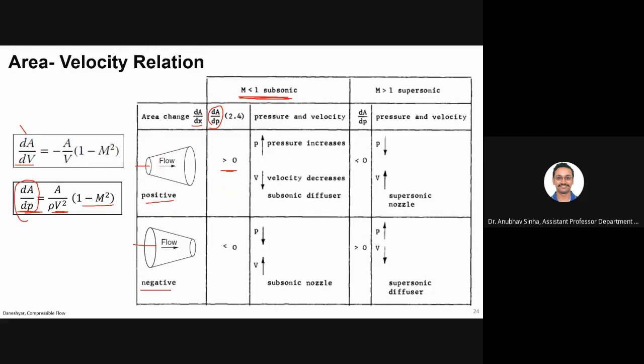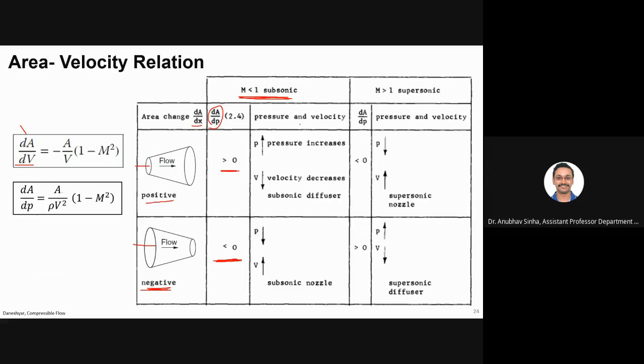Now what about this configuration? m is less than 1, so this is positive, area is positive, but dA is negative, so dA by dp becomes negative, right? People are getting it? Yes, sir. Okay, so we know that dA by dp is greater than 0 for one and less than 0 for the other.